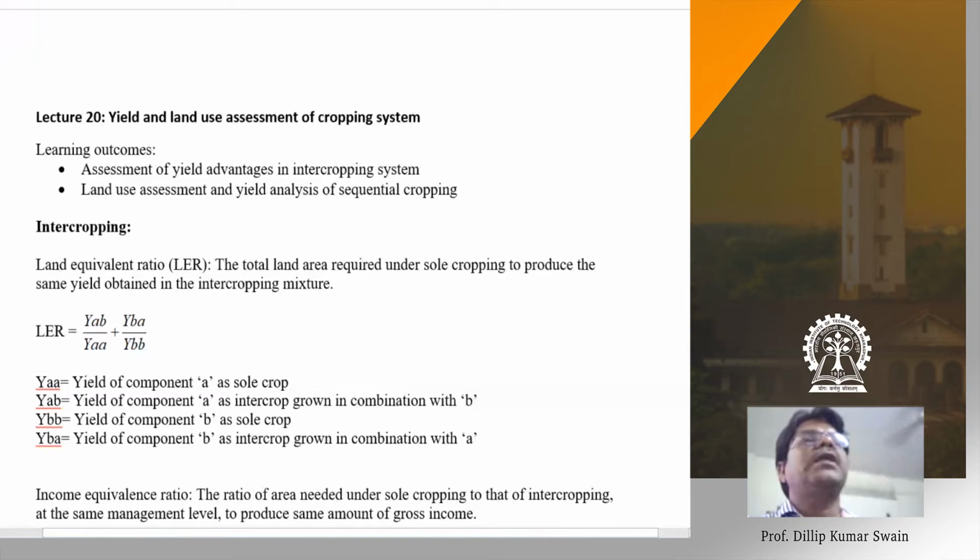So if you calculate the land equivalent ratio, from it we can know whether intercropping is an advantage or disadvantage. I'll take an example here of how we can find the land equivalent ratio of an intercropping system.